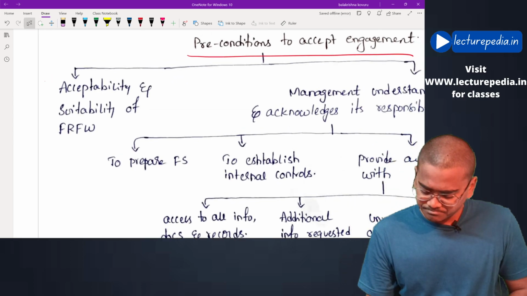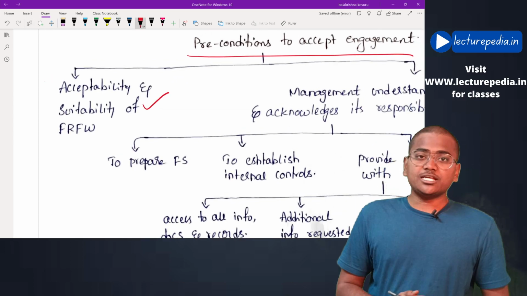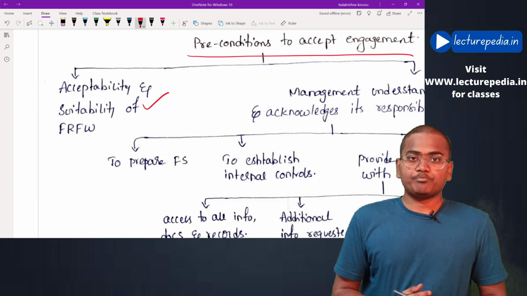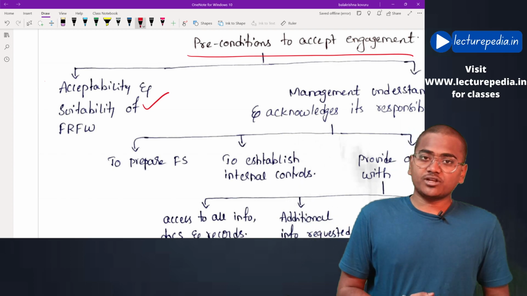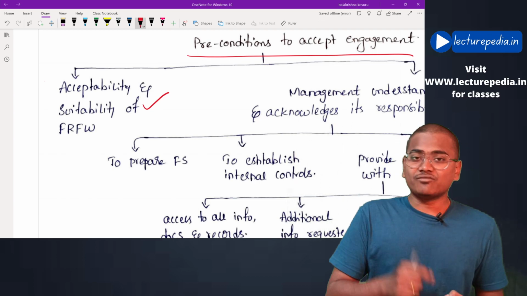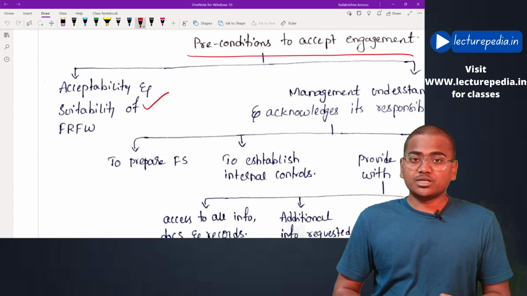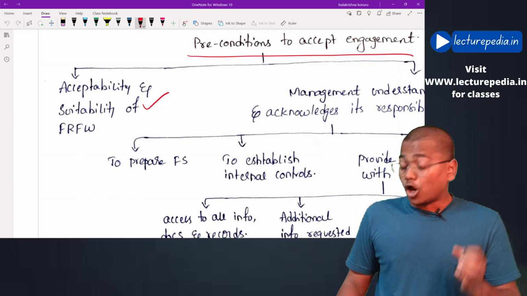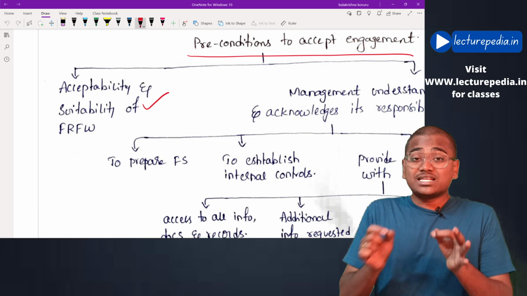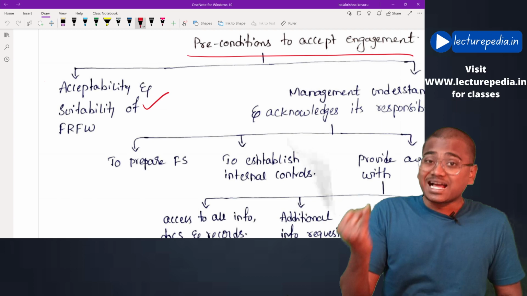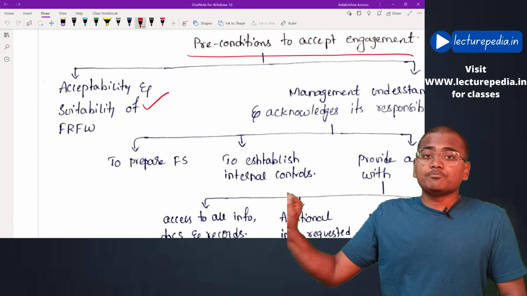First one, acceptability and suitability of the financial reporting framework. What is meant by a financial reporting framework? We have already discussed in SA 200. A financial reporting framework is a framework that is used by the management for preparation of its financial statements. Now, the auditor has to check whether this financial reporting framework followed by the management is acceptable and suitable to the entity.